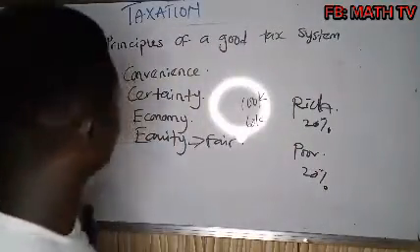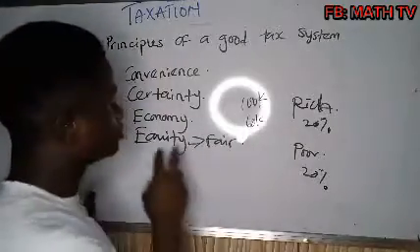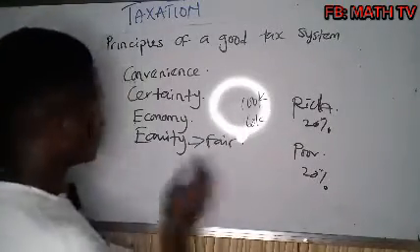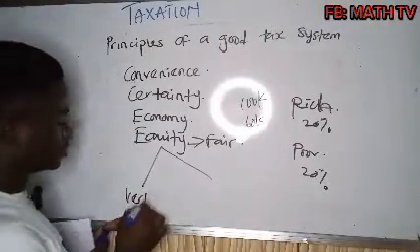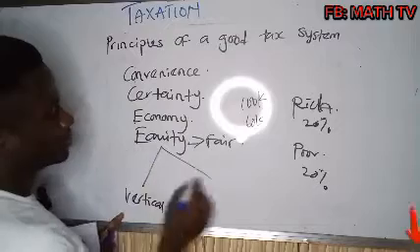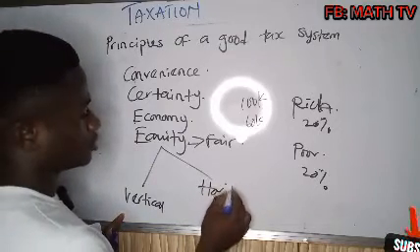So there are two types of equity. For it to be fair, equity must meet two different criteria. So under equity, we have two different things. We have the vertical equity and we have the horizontal equity.